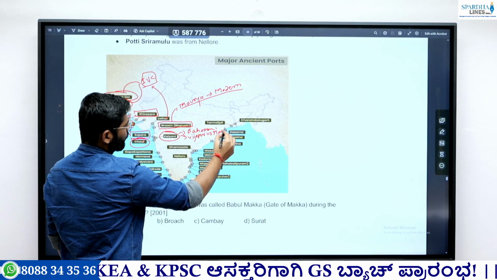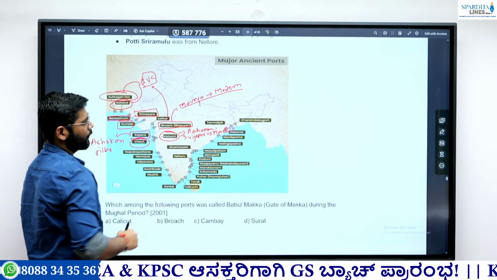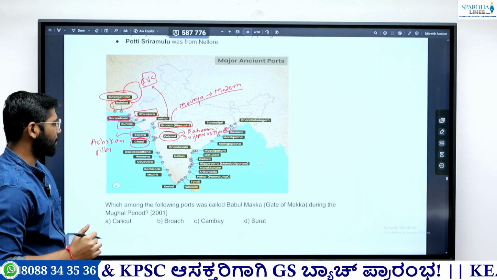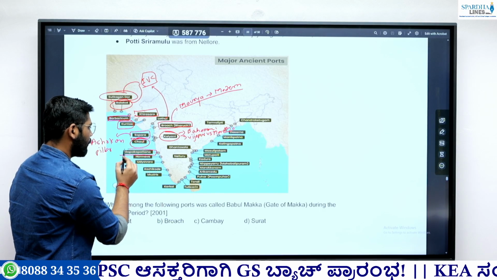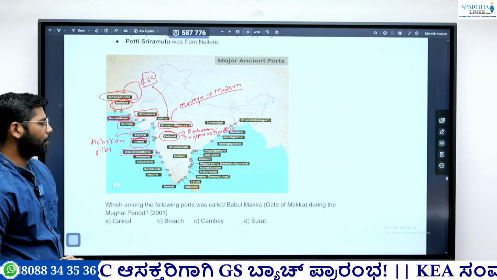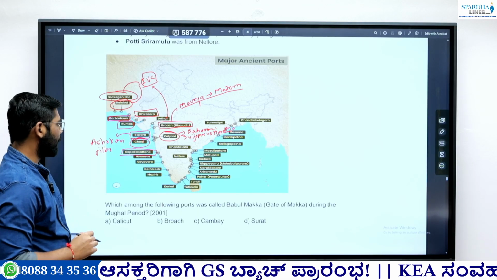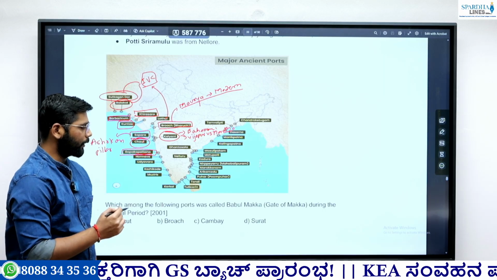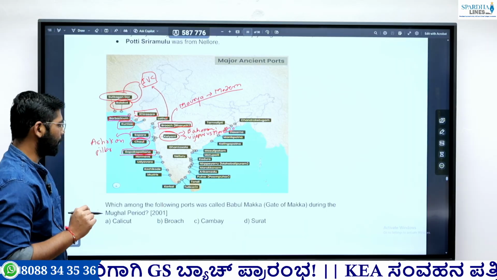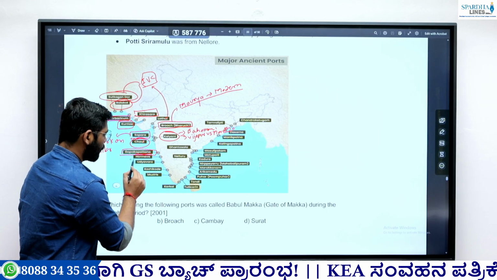So this particular port, the Kalyan port and the Chaul port, these were the major reason of contest. Okay. Then next important port is Gopaka Pattanam. Okay, this port is located in Goa. So remember, Pattanam does not only belong to Tamil Nadu or Andhra Pradesh, it is a port located in Goa also.